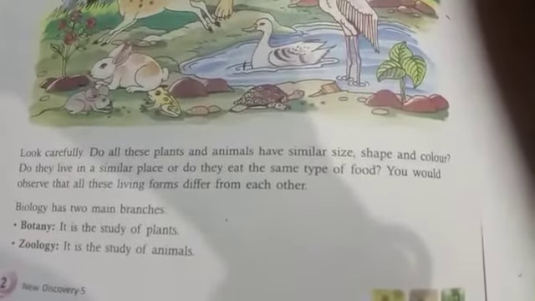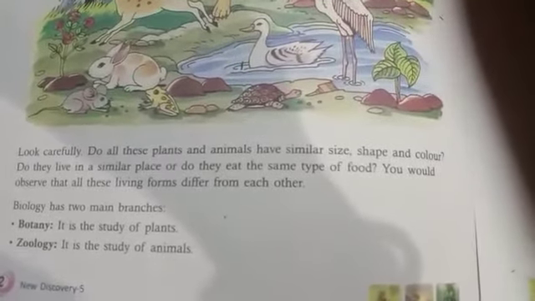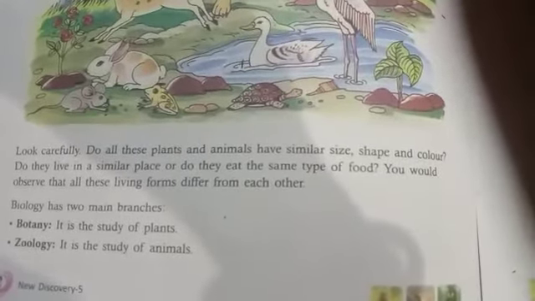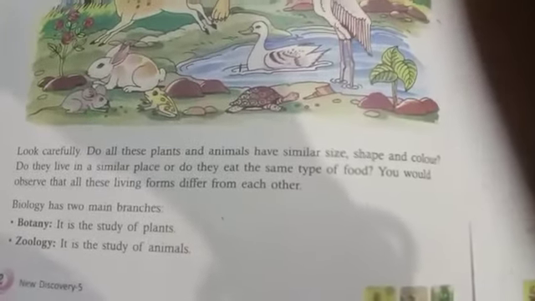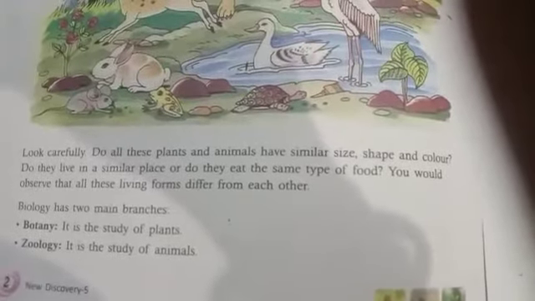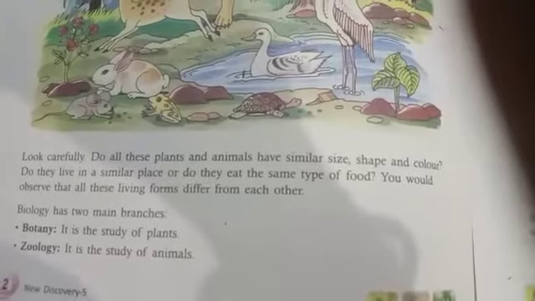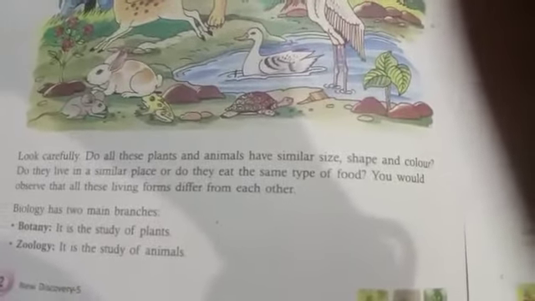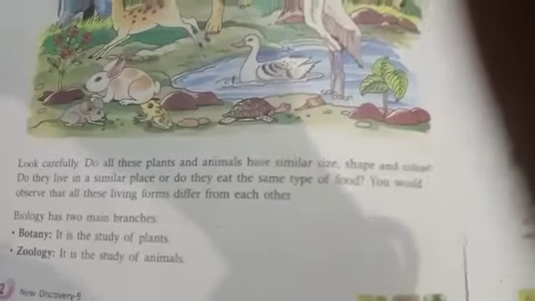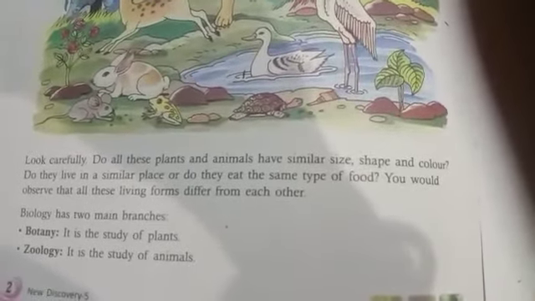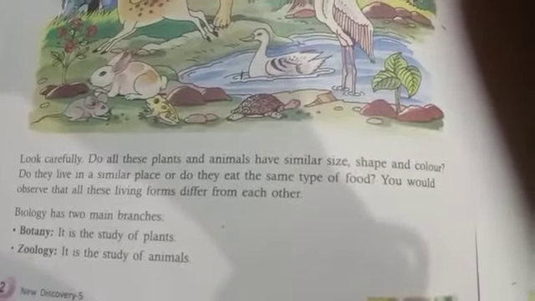Biology has two main branches, botany and zoology. Botany means study of plants and zoology means study of animals. Biology is further divided into two parts, botany and zoology. All the plants on the earth, whether very small or very large, are included in botany. And all the animals on the earth, whether very small or very giant, are considered as zoology. Study of animals is called zoology, and both botany and zoology are parts of biology.